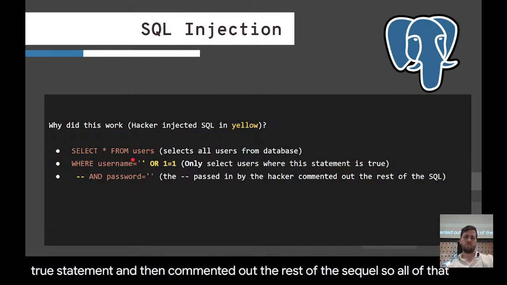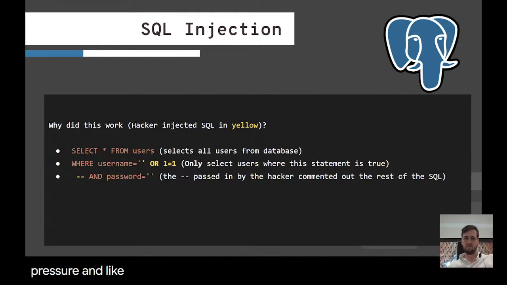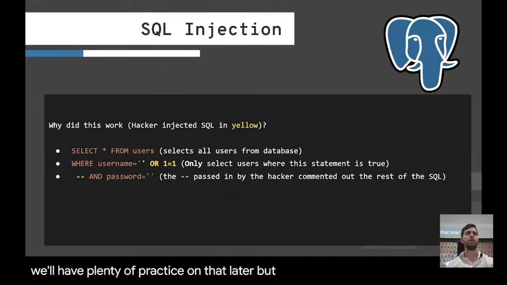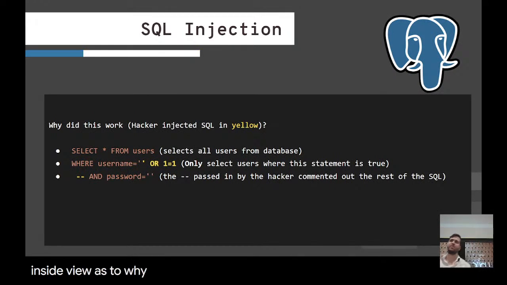So, no pressure on fully comprehending how all the SQL works. We'll have plenty of practice on that later. But I wanted to give an inside view as to why this is a problem, how we exploited it, and why the rest of this lecture matters.